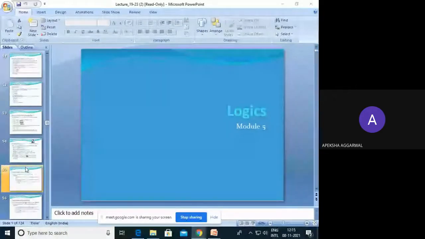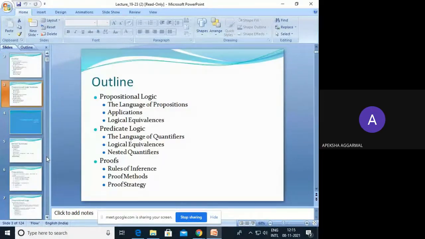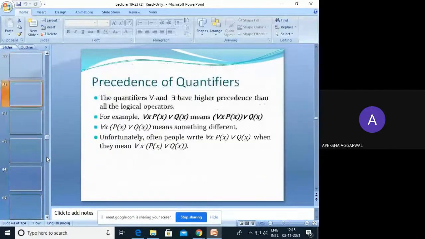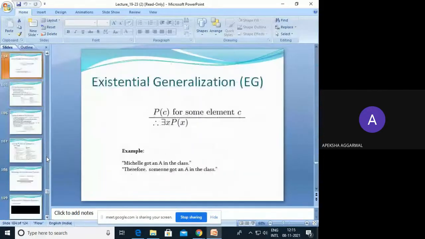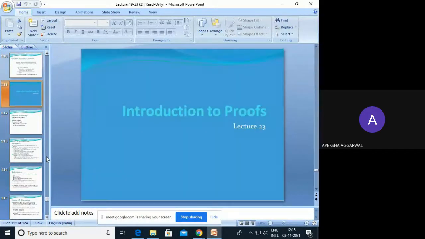Let's start. We have done logics. Four topics, four lectures on logics are already done. So let's move on to the last lecture for this module 5, which is Introduction to Proofs.